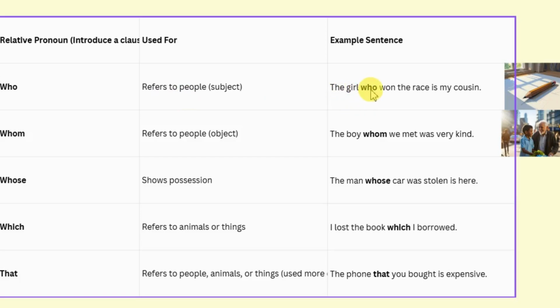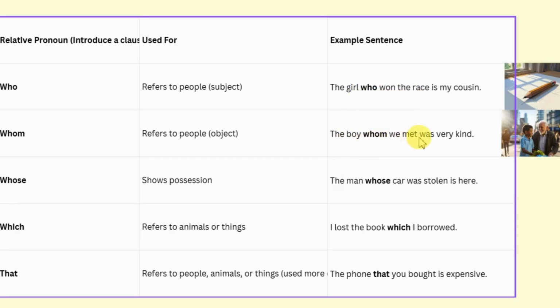Who refers to people. The girl who won the race is my cousin. Who won the race? The girl. The girl is my cousin. If we say the girl is my cousin, and there are so many girls, how will we know which girl you're talking about? So we say, the girl who won the race is my cousin. So who won the race is additional information about the girl, and who is a relative pronoun, and who won the race is a relative clause too. So who is joining two clauses, and it is giving more information about the subject.